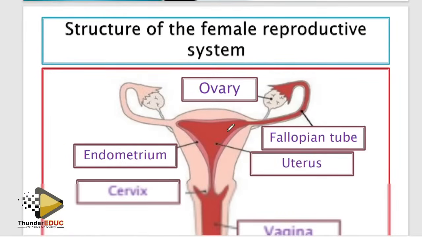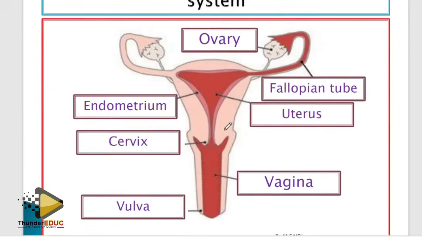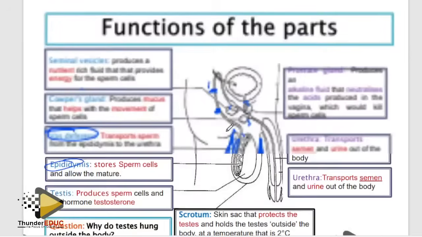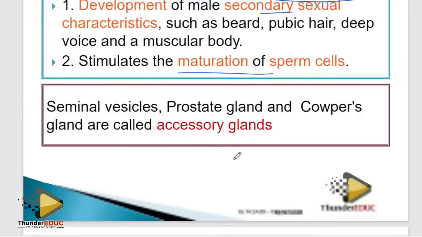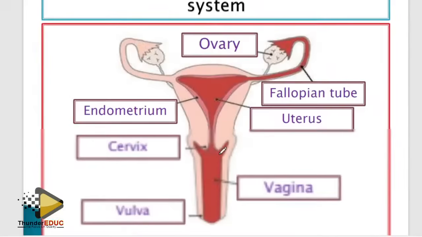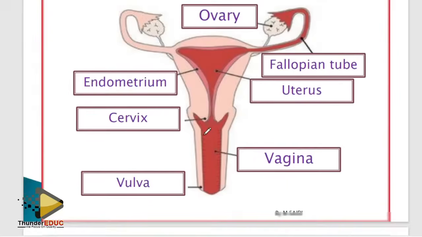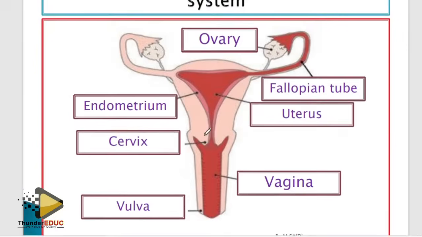Let's go on, and make sure that you maximize reproduction. Then when you come to the female reproductive system, obviously you boys know this better. So if you know it better, there is no way they are going to trick you. But in most cases, when it comes to the male reproductive system, we bring this sideways, while for the female, we bring it this way. When they bring the female, guys, it's always simple. But let me clarify this.